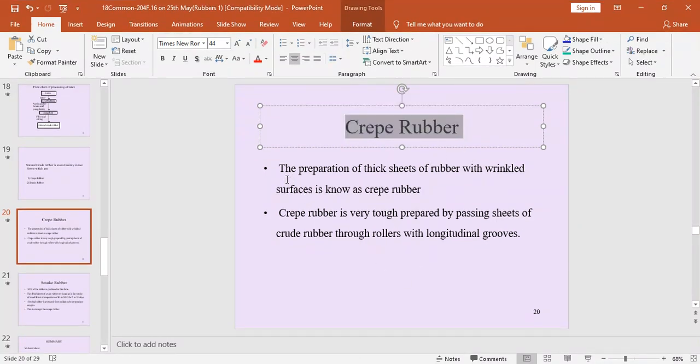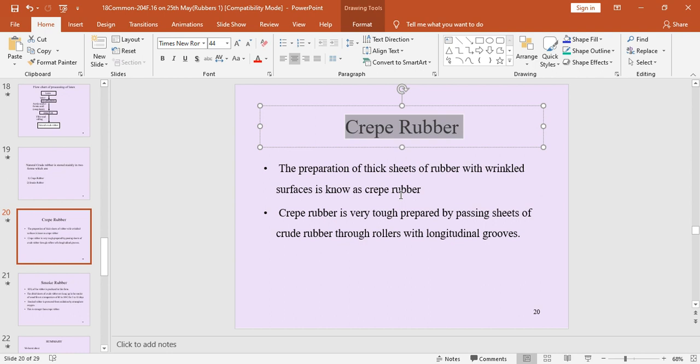So crepe rubber means the preparation of thick sheets of rubber with wrinkled surfaces is known as crepe rubber. What is crepe rubber? The preparation of thick sheets of rubber with a wrinkled surface. Right? Some wrinkled surface. It's not a smooth surface. It is a wrinkled surface.